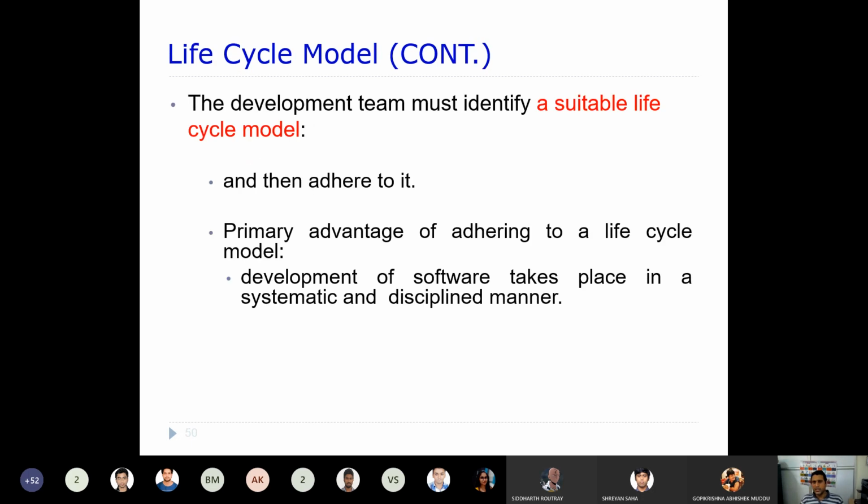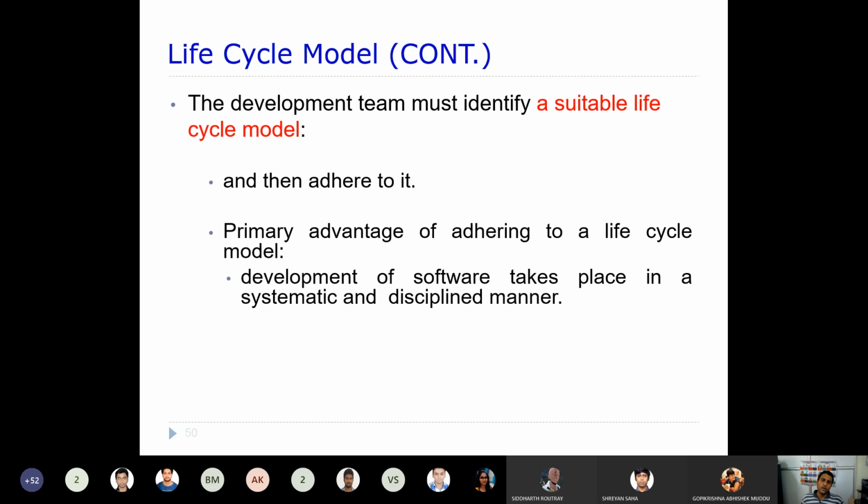And the development team must identify a suitable life cycle model. Whenever you are going to develop any project, the development team must identify a suitable life cycle model. There are various life cycle models; we will talk about them, but as of now you can understand that one life cycle model should be applied to a particular project, and we should all adhere to it.